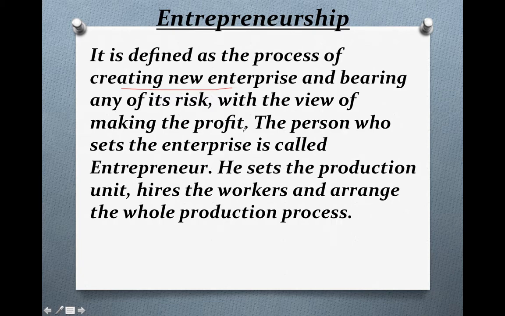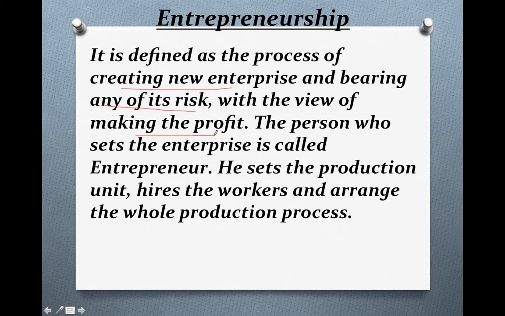So it is a process when a new enterprise is set up and the risk is borne with the sole purpose of making the profit. This organization is set up just for the purpose of making the profit therefrom.